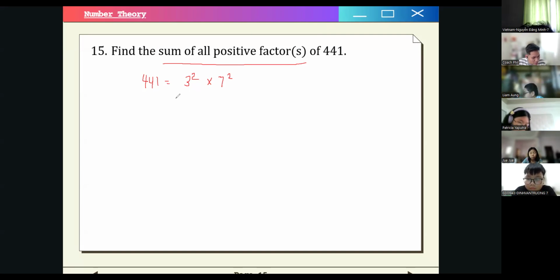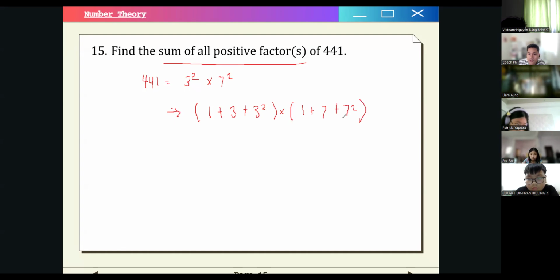So our technique here would actually be this. We want to have 1 plus 3. This is our solution. But I will explain to you how we come up to this solution. So this is the solution. You add the factors of 3. So we start from 3 to the power of 0, which is just 1, up to 3 squared, right? And then multiply that by the sum of powers of 7, which is 7 to the 0, which is 1, up to 7 squared.